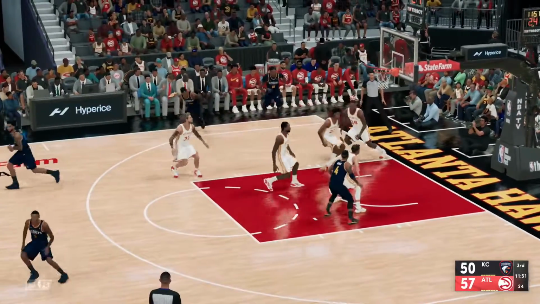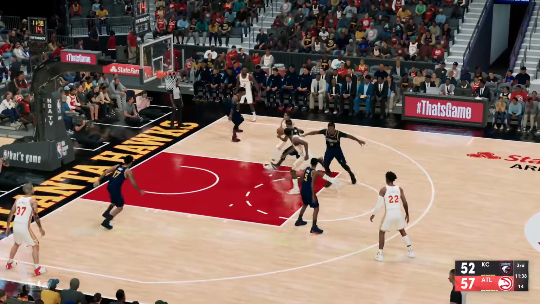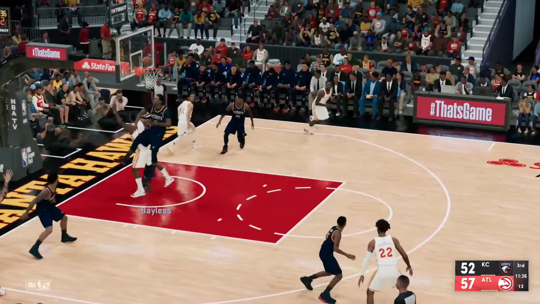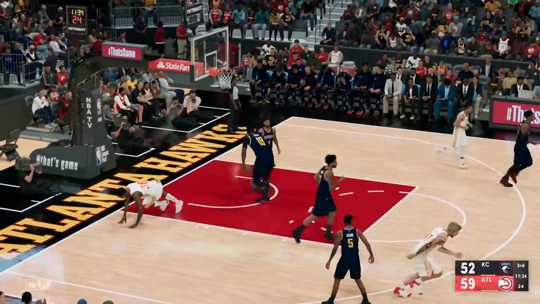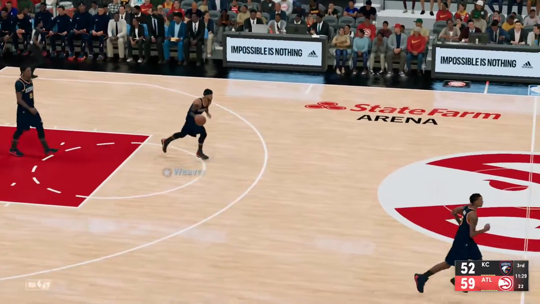Weaver spins, goes up, and scores. Good start. Trae Young drives. Hands off to Bayless, who scores. Now our defense has got to improve if we're going to win this game.